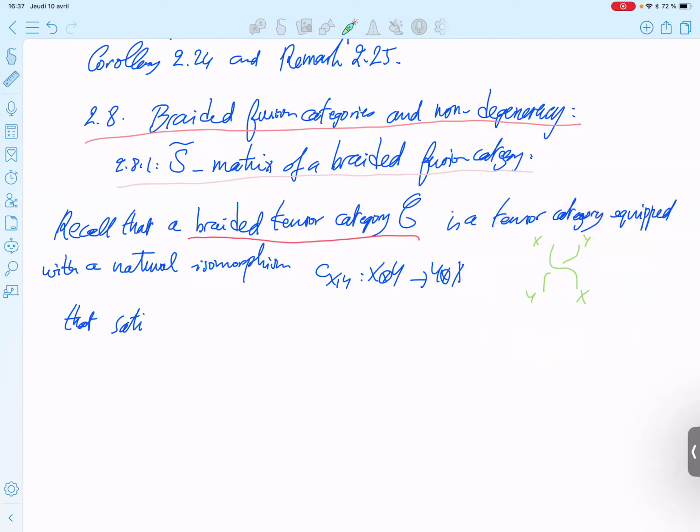If you have a big picture with such strings, with such braidings, you can move the strings accordingly. Here one string is above, and this one is below.